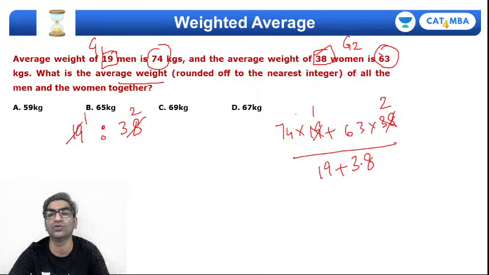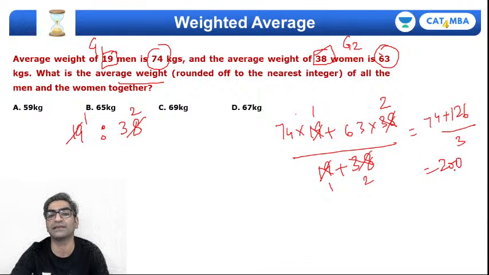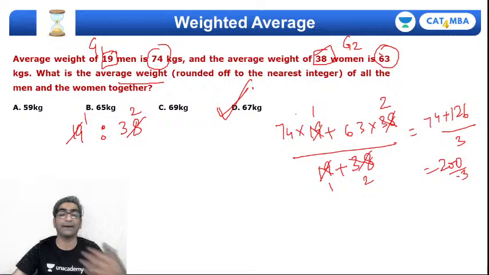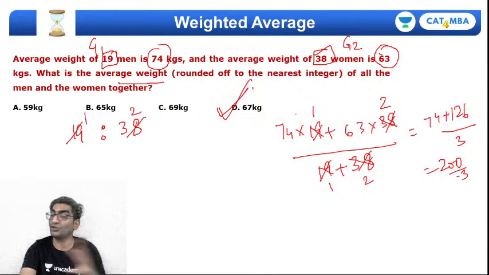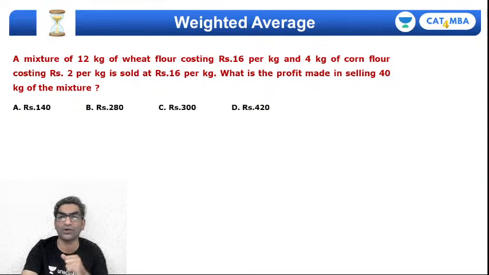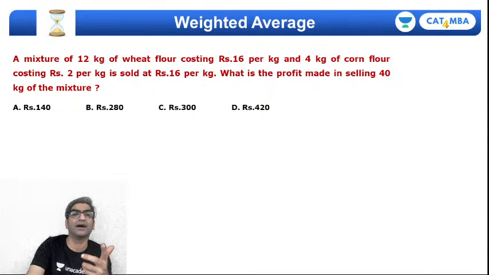So 1 and 2 means that the denominator would be 1 plus 2, that's 3. So my answer would be 74 plus 126 divided by 3. That's clearly going to be 200 by 3. So my answer would be closest to 67 kgs. So a couple of tricks that you need to keep in mind, right? You can use the weighted average formula, but a smarter thing is to not use the weights but their ratio instead. Okay, here's another one.